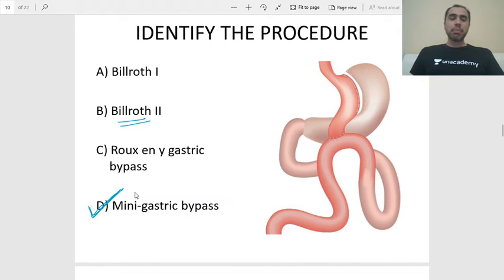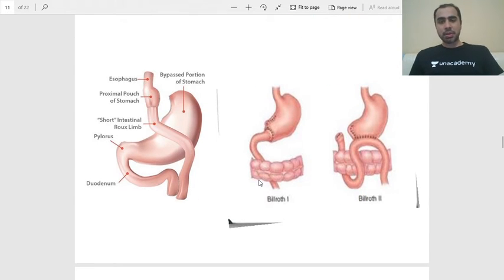Now, what is a mini gastric bypass? This is one of the surgeries done as a bariatric surgery, or surgery for weight loss. Now, let me show you an image of something very similar. Look at Billroth 2. Billroth 2 is nothing but gastrojejunostomy of the loop type, right?